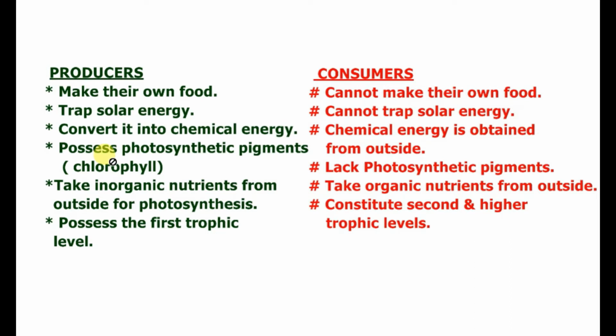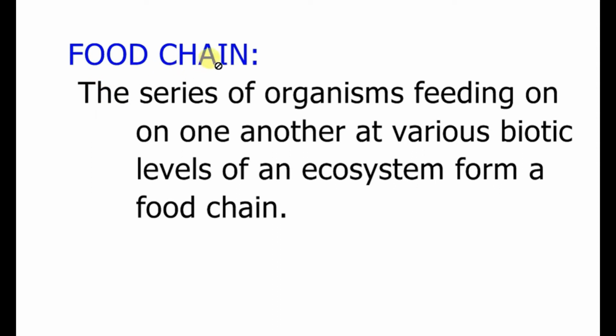During the process of photosynthesis, or the formation of food, photosynthetic pigments or chlorophyll is required to trap the solar energy, but consumers lack photosynthetic pigments. Producers obtain inorganic nutrients from outside for photosynthesis, whereas consumers take organic nutrients from outside. Producers possess the first trophic level in the food chain, whereas consumers may possess the second and higher trophic levels in the food chains. Now let's discuss the food chain.